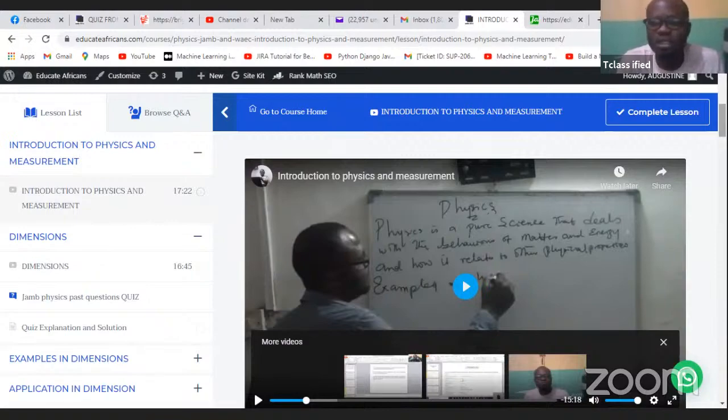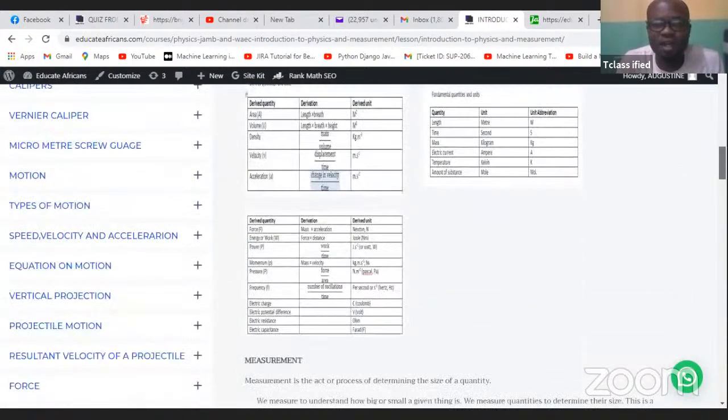So very important. You see all the fundamental quantities. Length is meter, time is in seconds, mass is in kilogram, electrical current is in ampere, temperature is in Kelvin, amount of substance is in mole. So JAMB is going to ask you which of the following is not a fundamental unit. They will write length, time, mass, and they will now put density. You should know that density is a derived quantity. So these are the derived quantities. These are the fundamental quantities. All these ones are the derived.